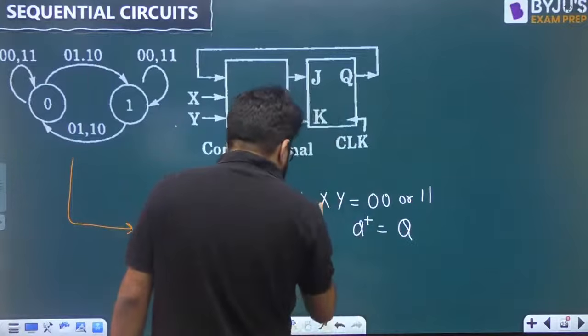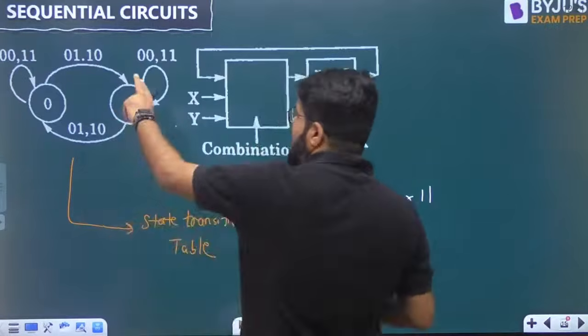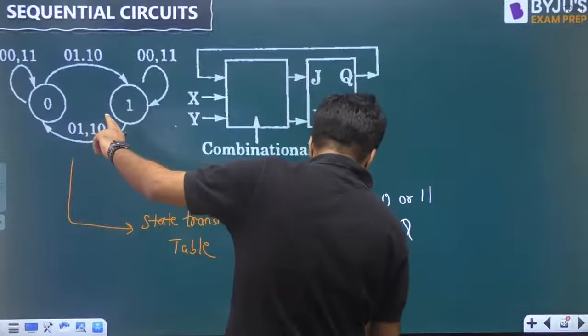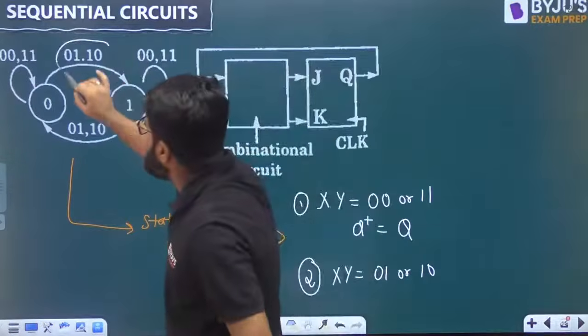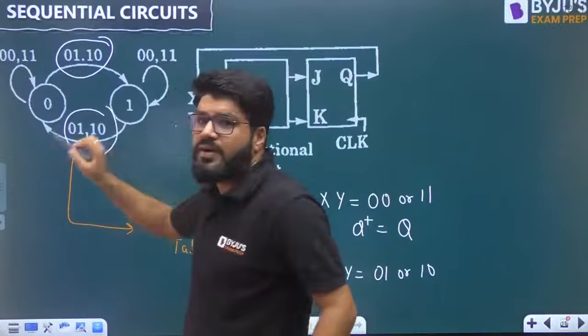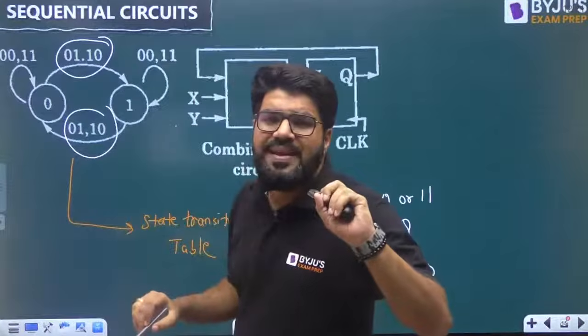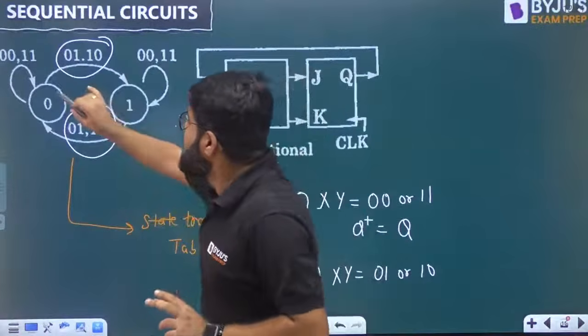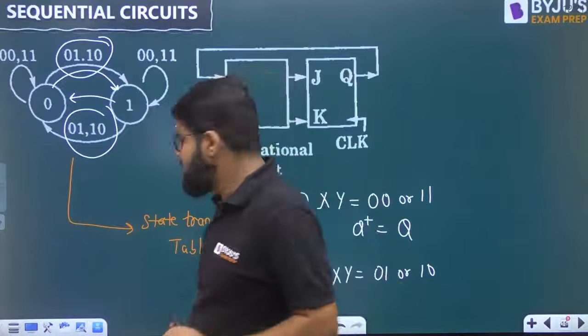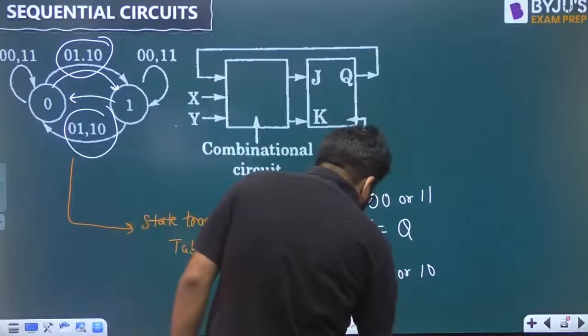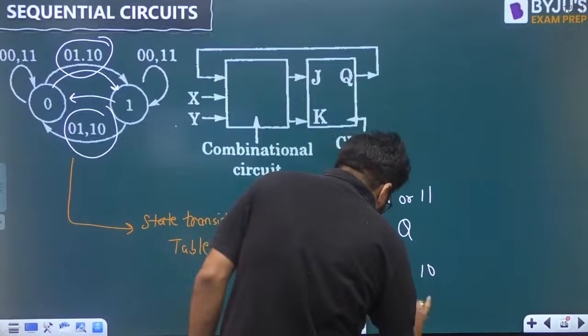The second point I can note from this diagram is that whenever XY is equal to 0,1 or 1,0, here also 0,1 or 1,0, for both of these input combinations your state is toggled. 0 becomes 1, 1 becomes 0. So you have the toggle state, so Q plus is equal to Q complement.